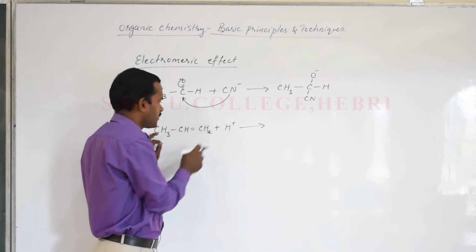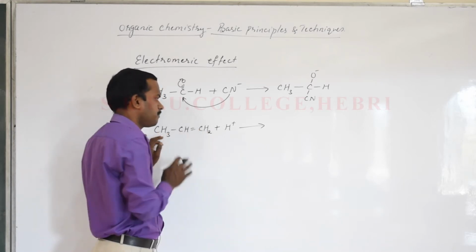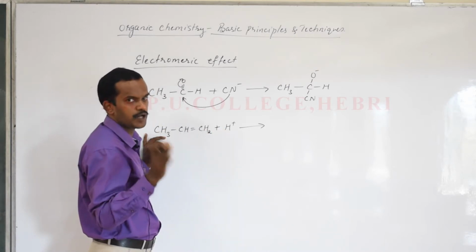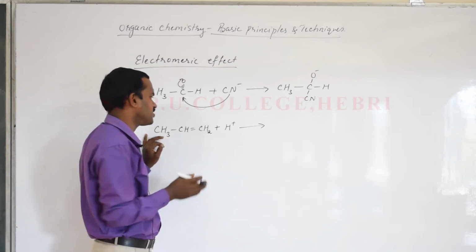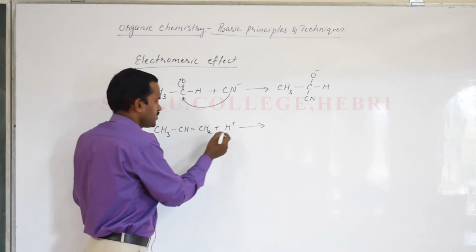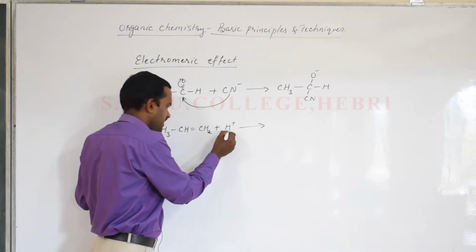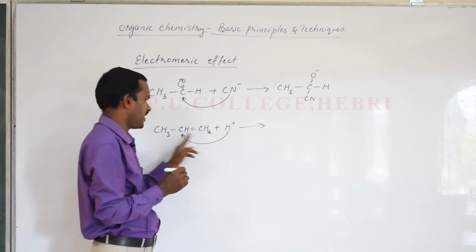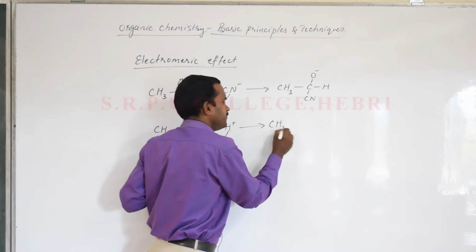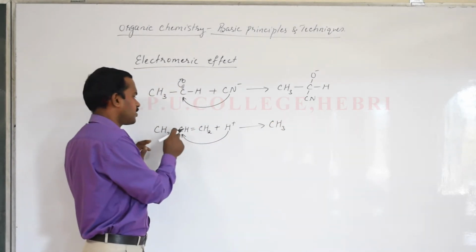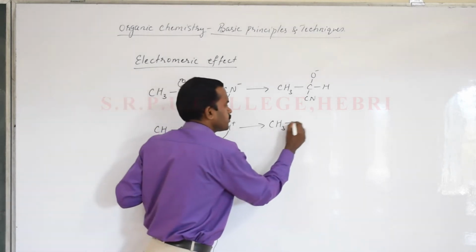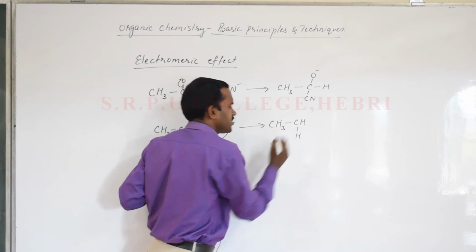So you can understand it is propene attacked by H plus. You will come across Markovnikov's rule, anti-Markovnikov's rule, all those things. Now here the shift of electrons takes place in such a way that, suppose this H plus attacks this carbon atom, the CH3 will remain the same, so the valency is already satisfied. And now if H plus attacks here, this will become CH2. The carbon will have one more hydrogen atom, which I'll show as a bond.